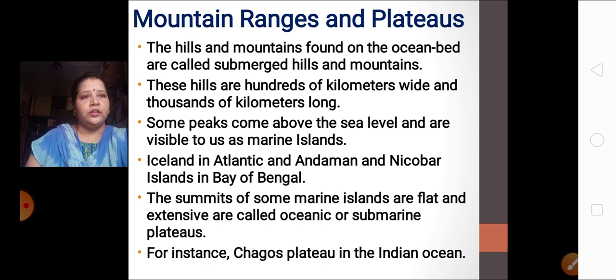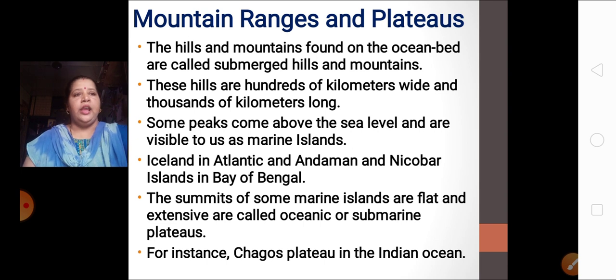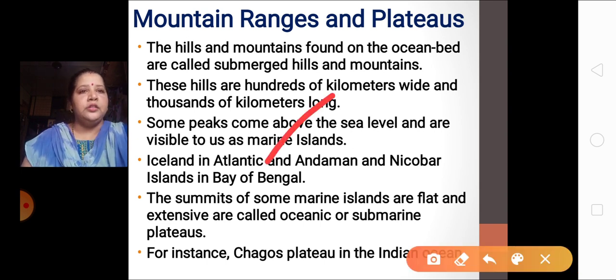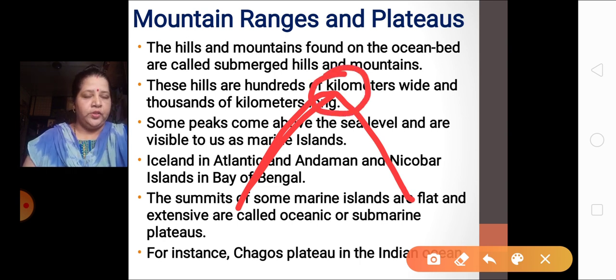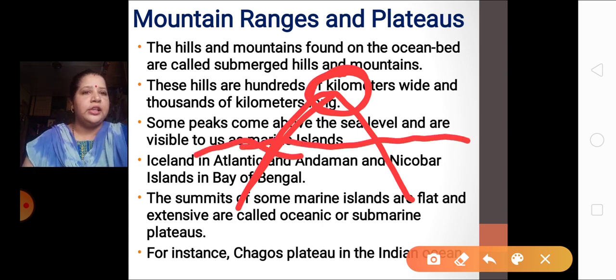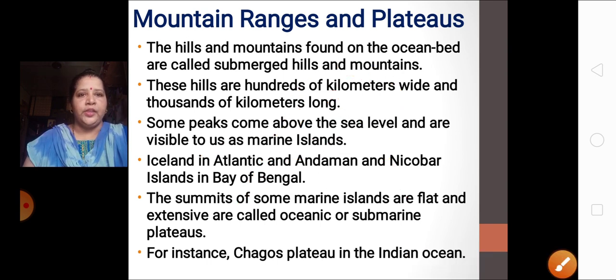Then some peaks come above the sea level. As you all know what a peak is, correct? Suppose this is a mountain. This top part is your peak. This is your sea level, suppose. Such a top part which has come up above the sea level we call a marine island. You must all know what an island is. What is an island? Yes, the land part which is covered by water on all four sides.